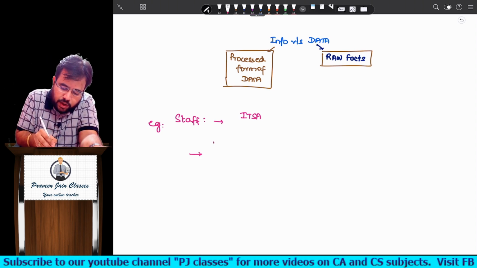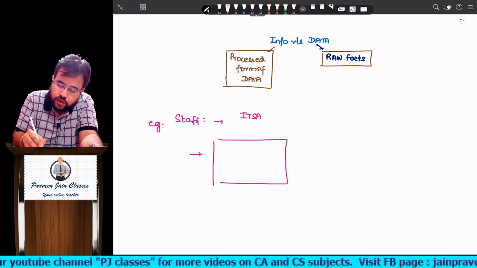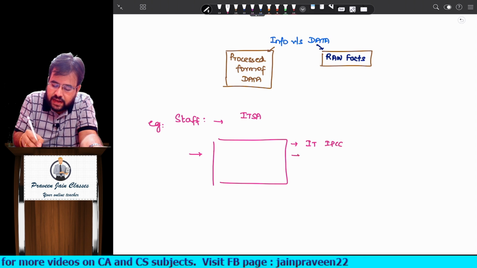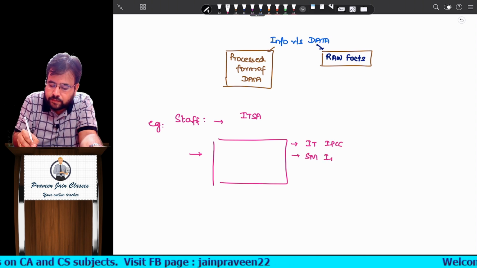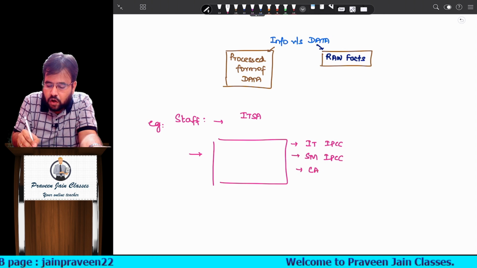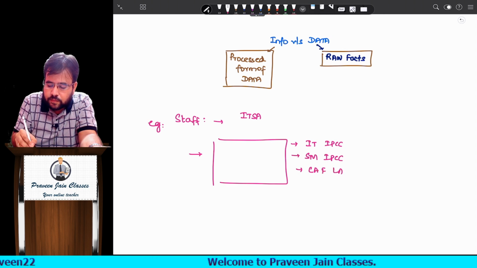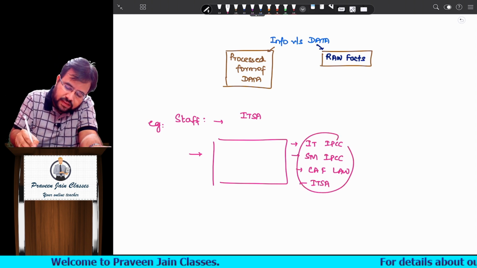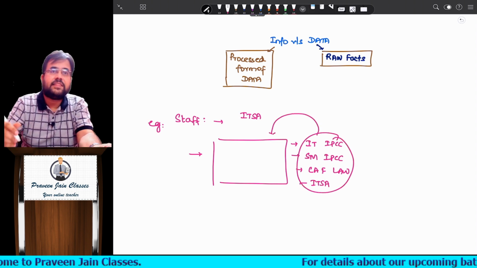That means in one Excel sheet we are also recording IT of IPCC, SM of IPCC, CA Final Law and ITSA. So all these classes' records are maintained in this Excel sheet.